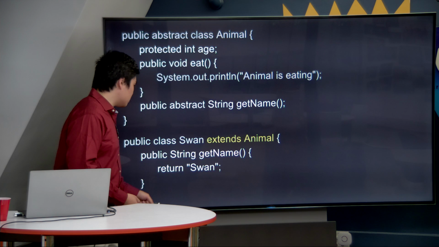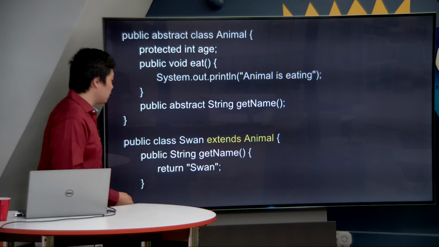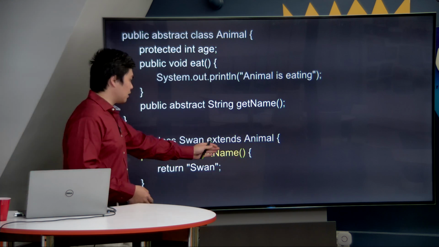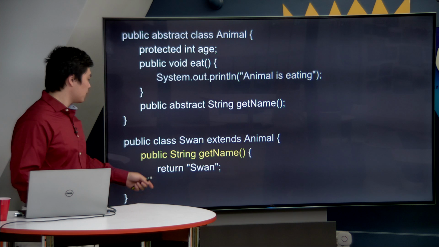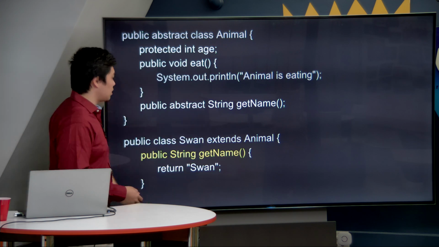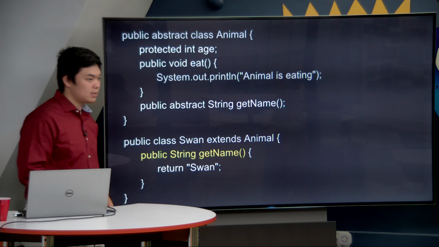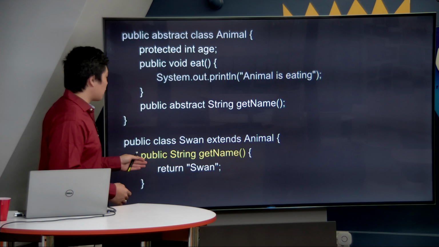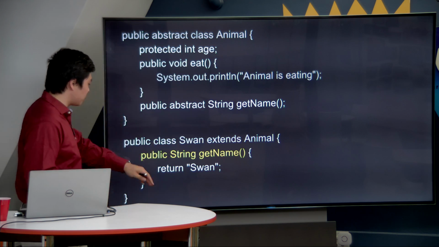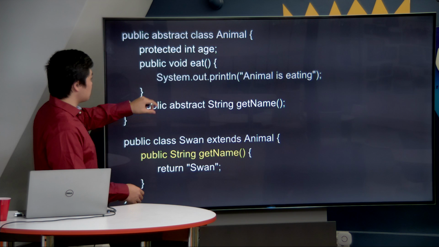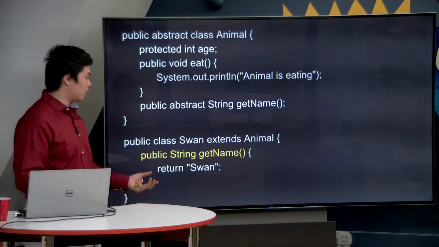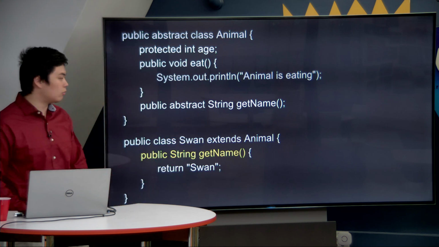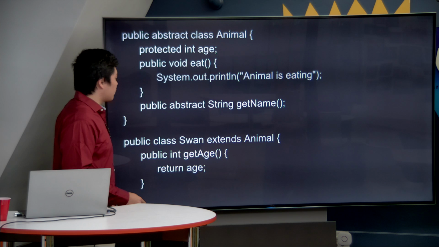And now when we go below to Swan, we are extending the animal parent class, in this case the abstract class, and then we are implementing the abstract method that was in animal. Public string getName, we drop the abstract keyword, and now we have braces and we implement it inside. So notice that in this case, we have to make everything identical, and then by implementing this method, we are successfully taking our blueprint and building something concrete out of it. We're taking our getName method and putting a swan here because we now know exactly what information we want to put inside. Now, I have a question for you.